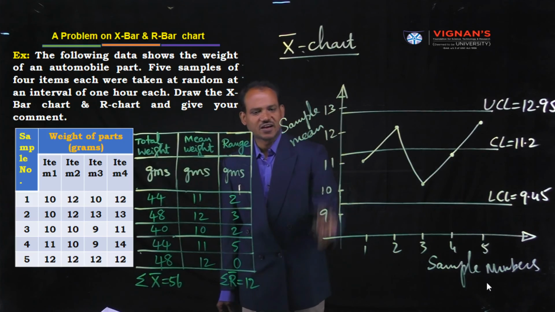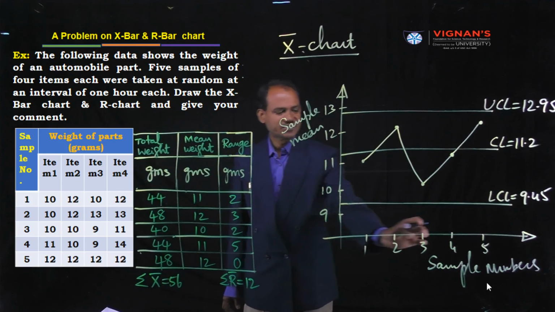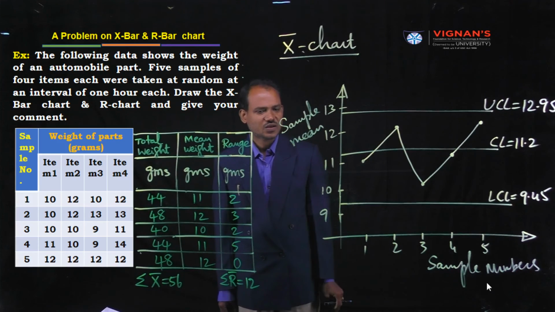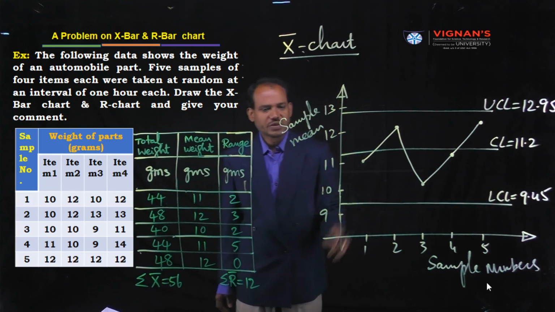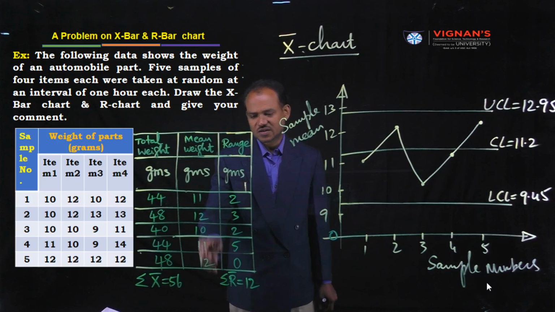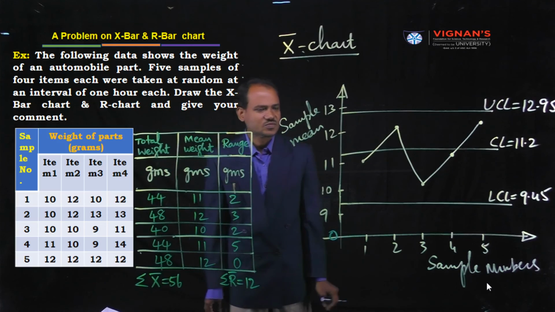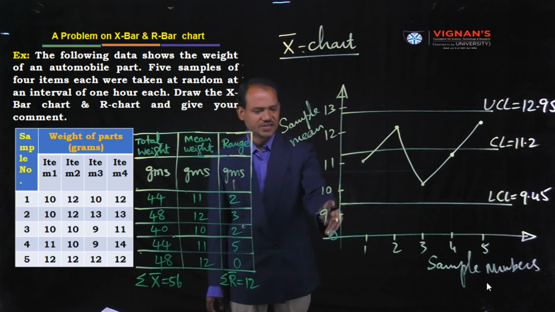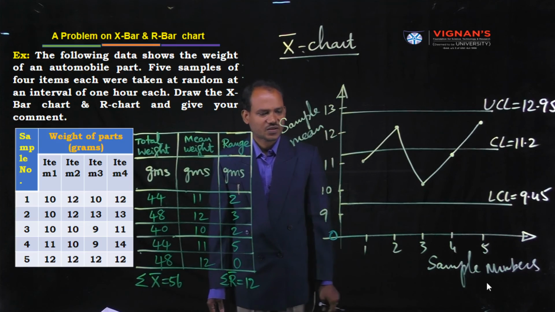Accordingly, you can take the scale on the Y axis. On the X axis, there is no problem; at equal distances you can consider each sample, 1, 2, 3, 4, 5. Here 9.45 is the minimum. Sorry, the maximum is the UCL, 12.95. Between 9.45 and 12.95, you can plan the scale like this: 9, 10, 11, 12, 13 I have marked.